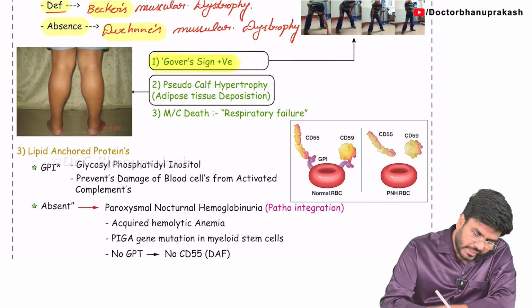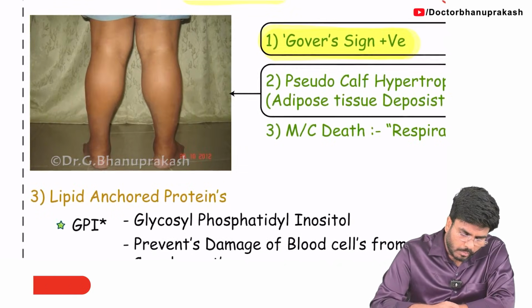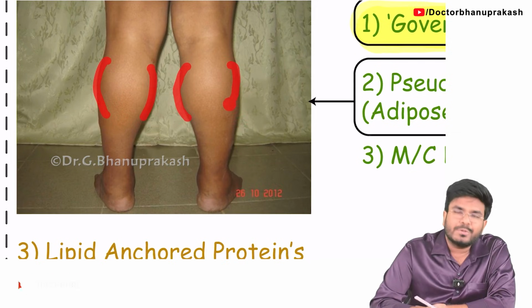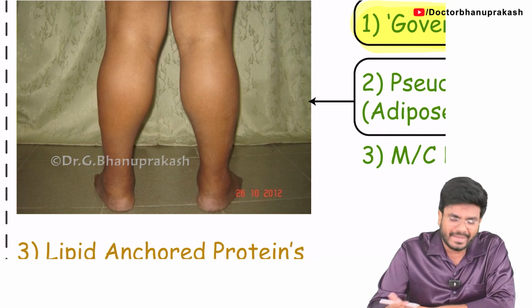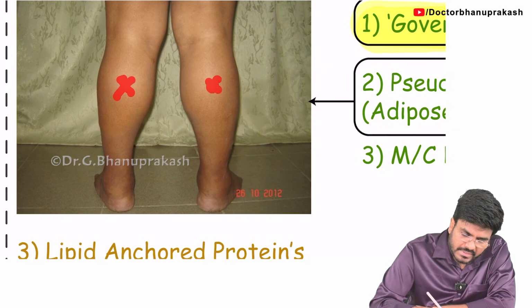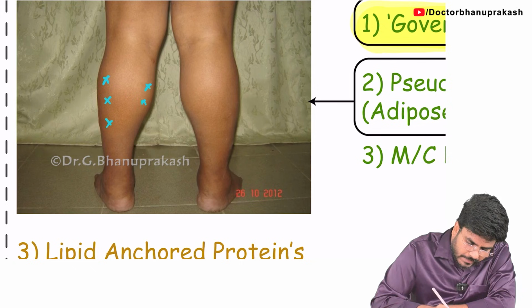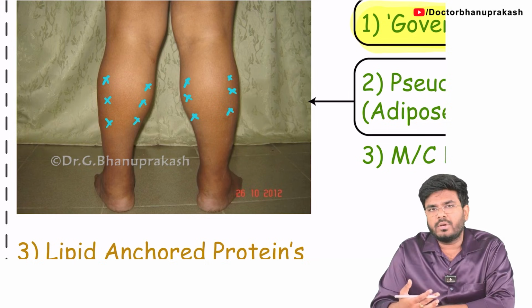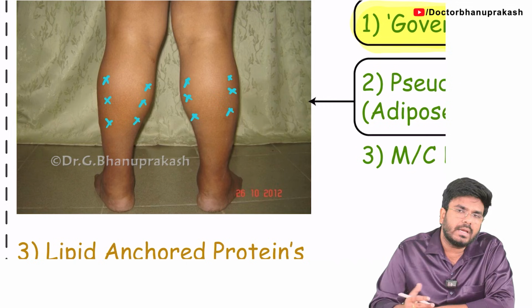Next, upon doing the physical examination, if you look at his calves, look how bulky they are looking. You might think there is a calf hypertrophy, as if he is doing some exercise. No, this is not a real muscle. Because of the absence of the dystrophin, the cell membrane is getting repeatedly damaged, so the muscles present in this area are completely dead.